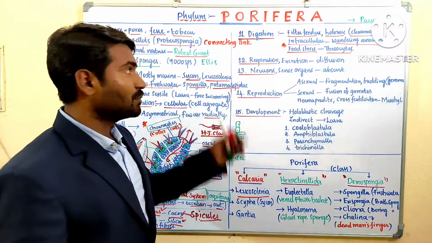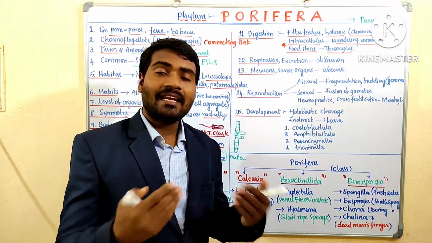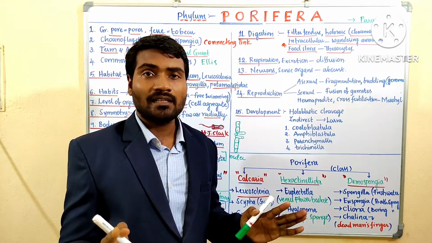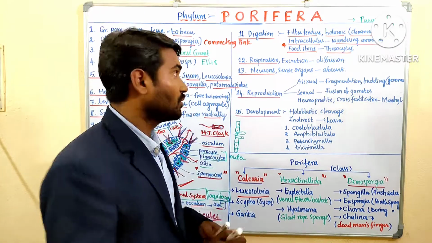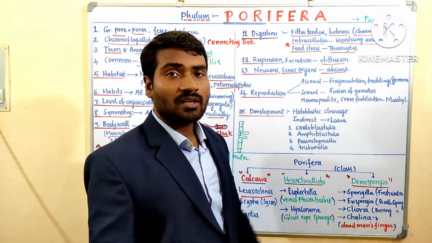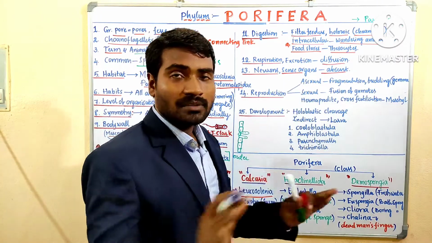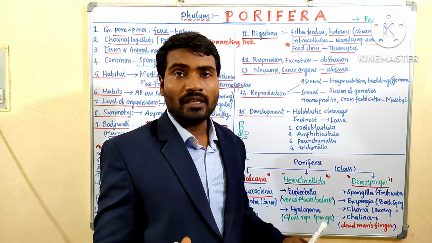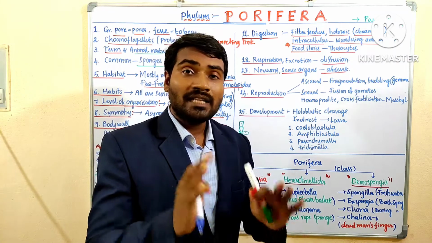Coming to respiration: the respiratory system, excretory system and circulatory system are not developed in these organisms. Everything is done by simple diffusion. Nervous system: neurons and sensory organs are absent, not developed. There are no sensory cells and no neurons.